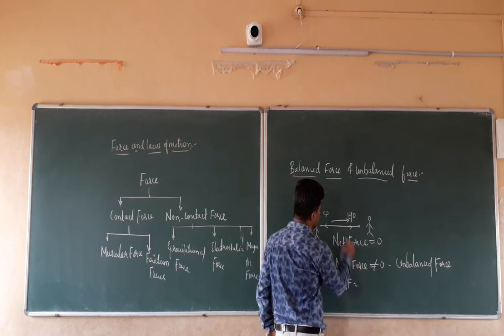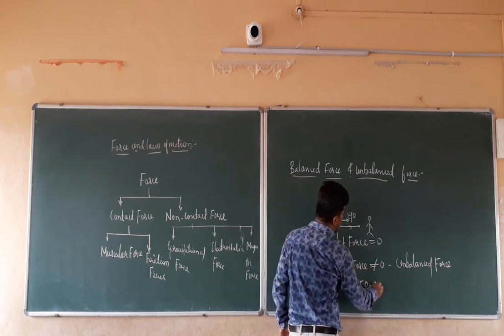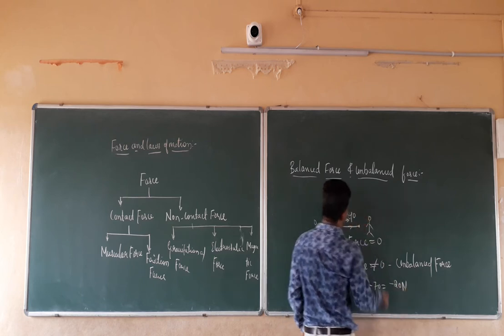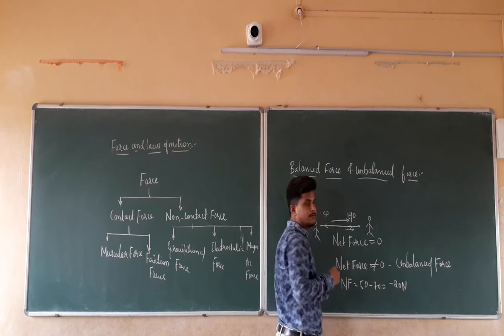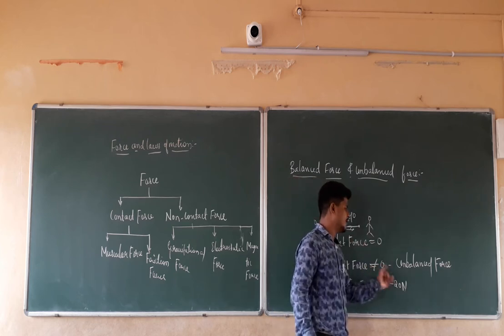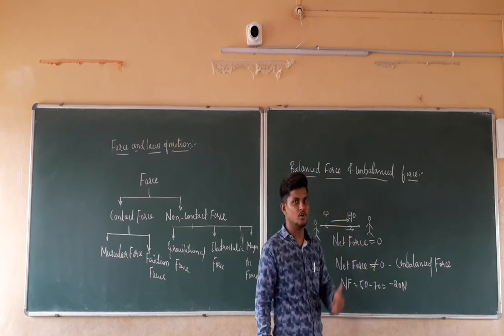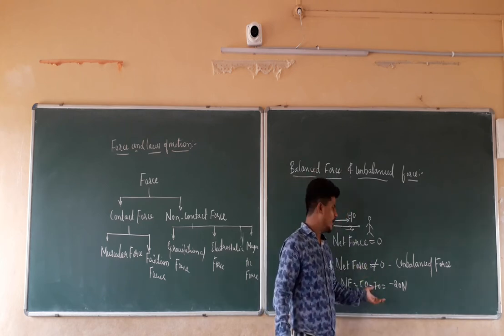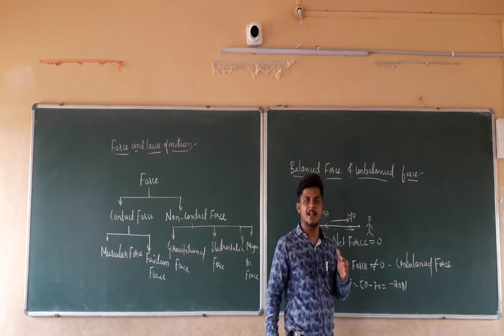It is equal to 50 minus 70. That is equal to how much? It is equal to minus 20 newton. Minus 20 because of this direction. So the value of that net force is not equal to 0. For that reason, it is known as unbalanced force.